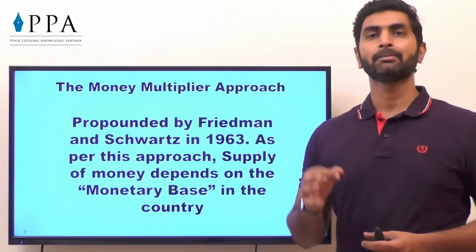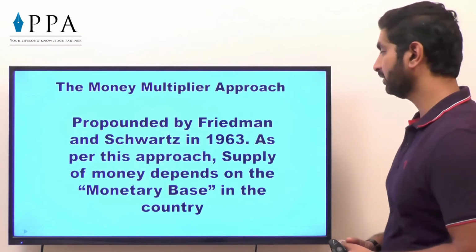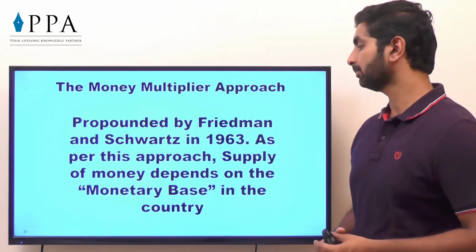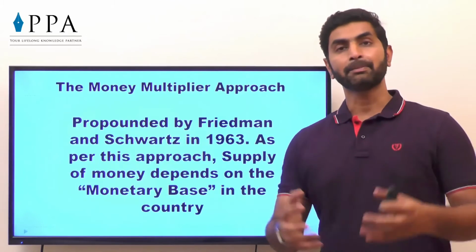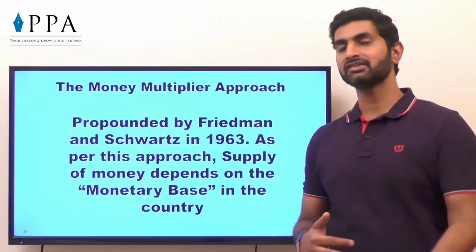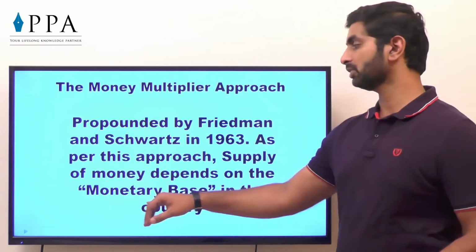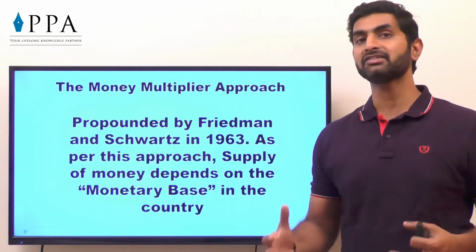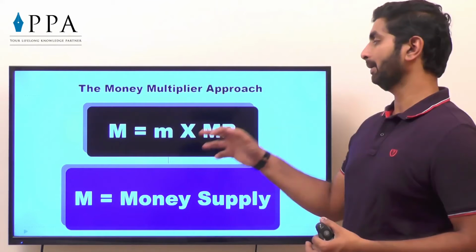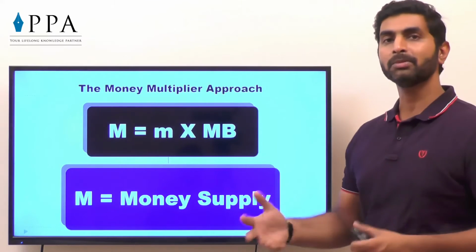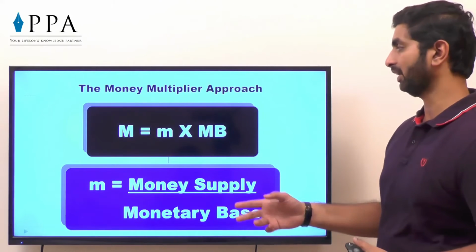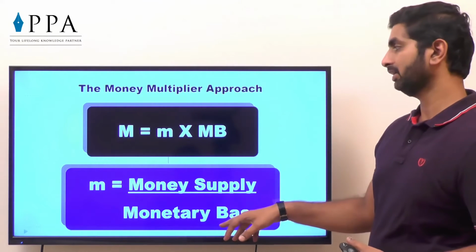Now, there is one approach called the money multiplier approach. It was propounded by Friedman and Schwartz in 1963. As per this approach, the supply of money depends on the monetary base in the country. You cannot get the money right out of the air. You need some base of money available, then only you can supply. So they have strongly recommended that you should analyze the monetary base for supply in the country. As per them, M is equal to small m multiplied by MB. M means money supply, how much money supply is possible in our country. Small m is the money multiplier, that is the relationship between two factors, that is money supply and monetary base, MB.